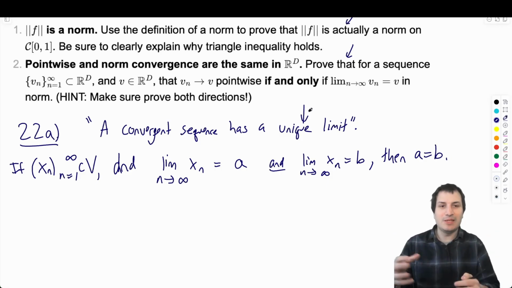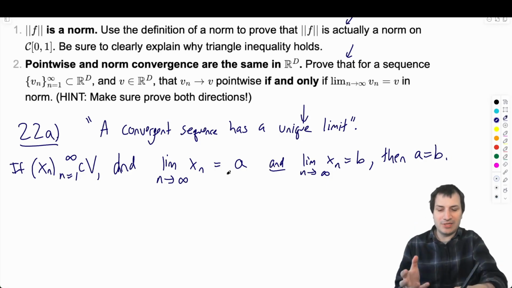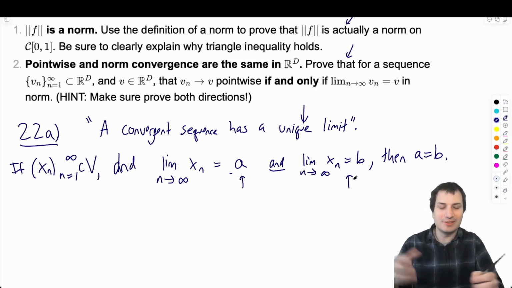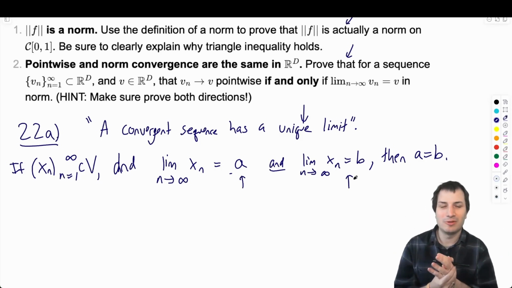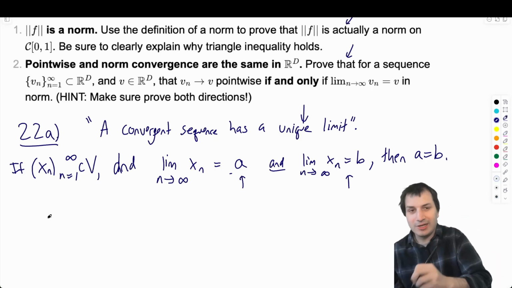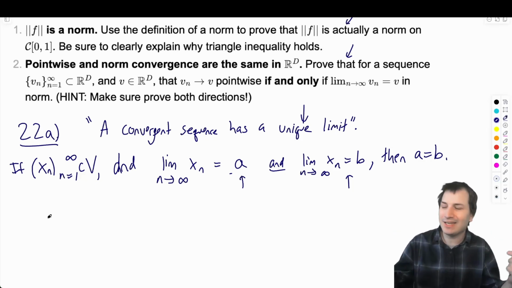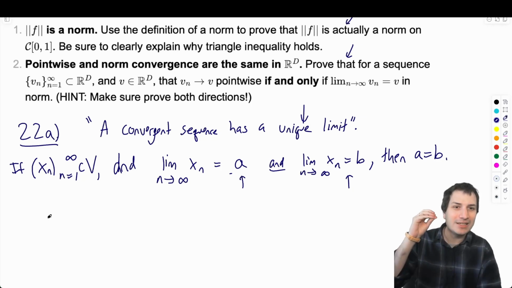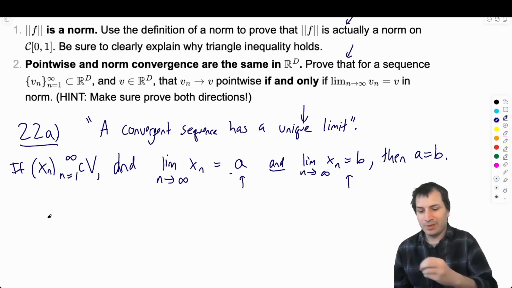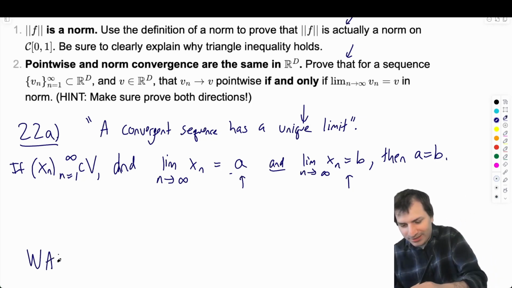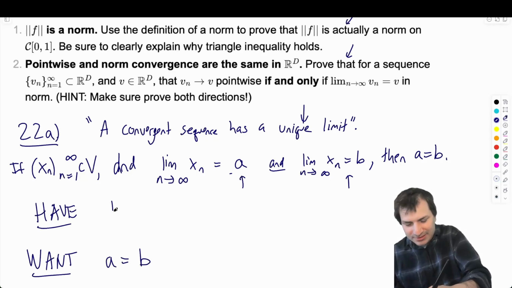So unique means there is only one. And here what I'm saying is if you have a limit, whatever it is, it has to be the same thing. Okay, there we go. Every single proof in this course, and in math in general, you can think of as a path connecting what you have to what you want. And what I want is very clear. I want to show that A equals B. What do I have? I have that the limit is A and the limit is B.